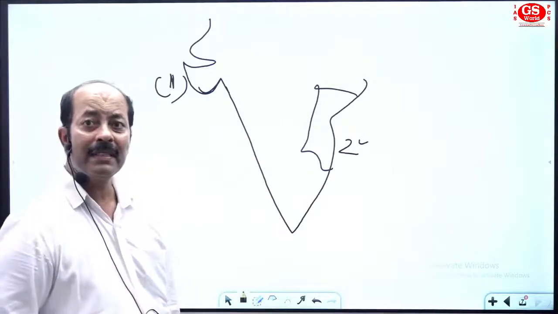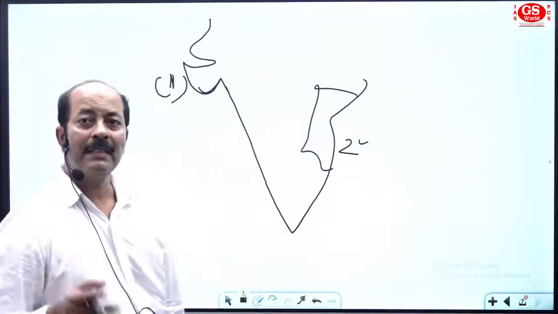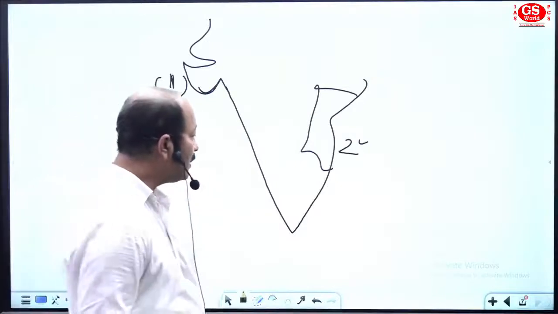So this was the analysis of South India. We can go for further discussion about the South Indian section.